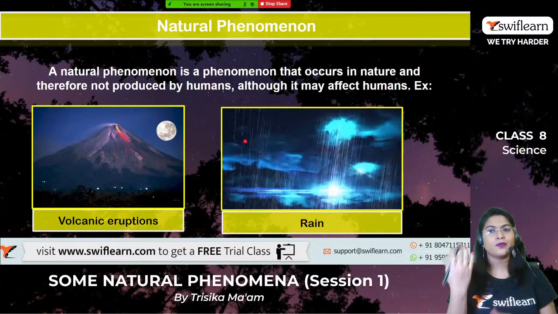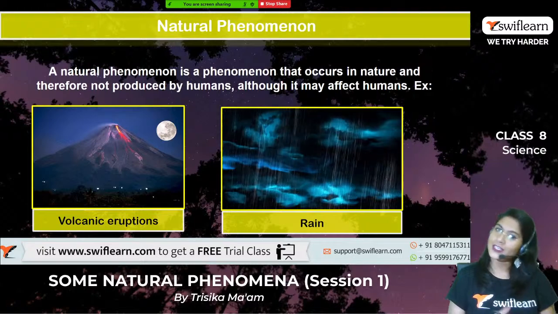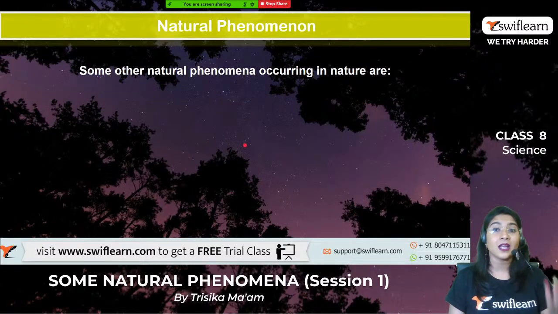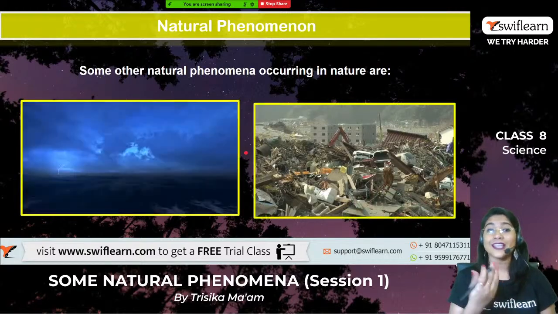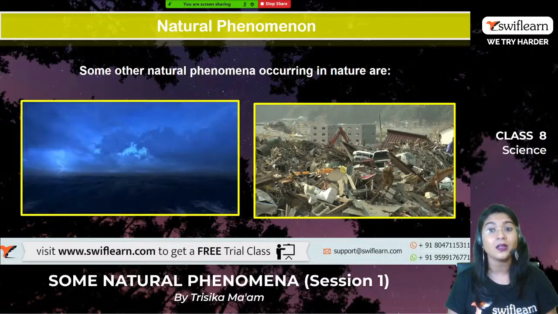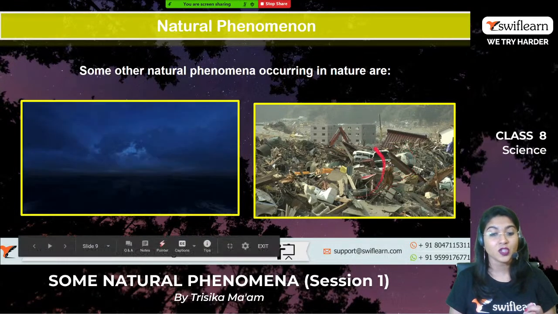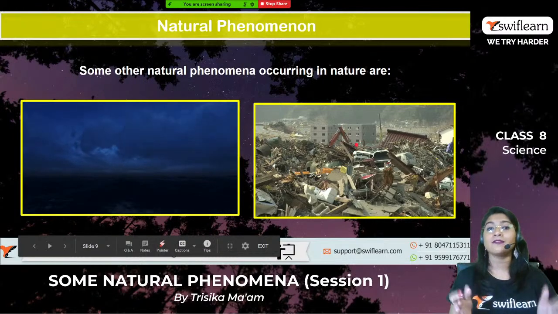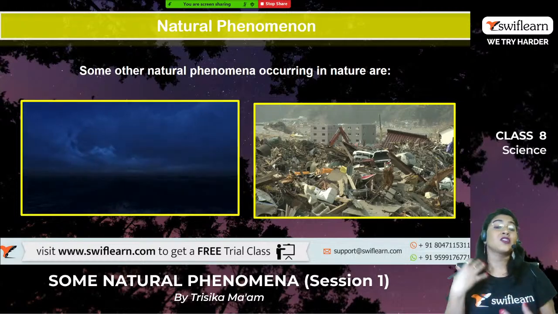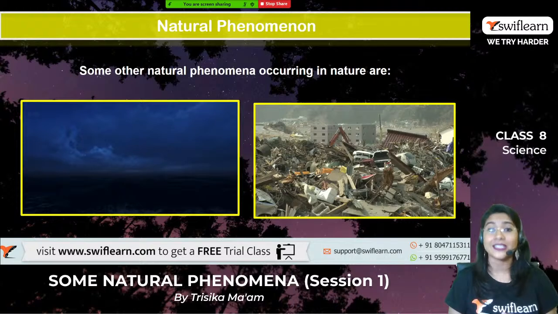So examples of natural phenomena are volcanic eruption, rain, thunderstorm, cyclone, and the earthquake which we can see in this picture. So these are the different natural phenomena, and sometimes they are so harmful and so effective that they can cause death also.